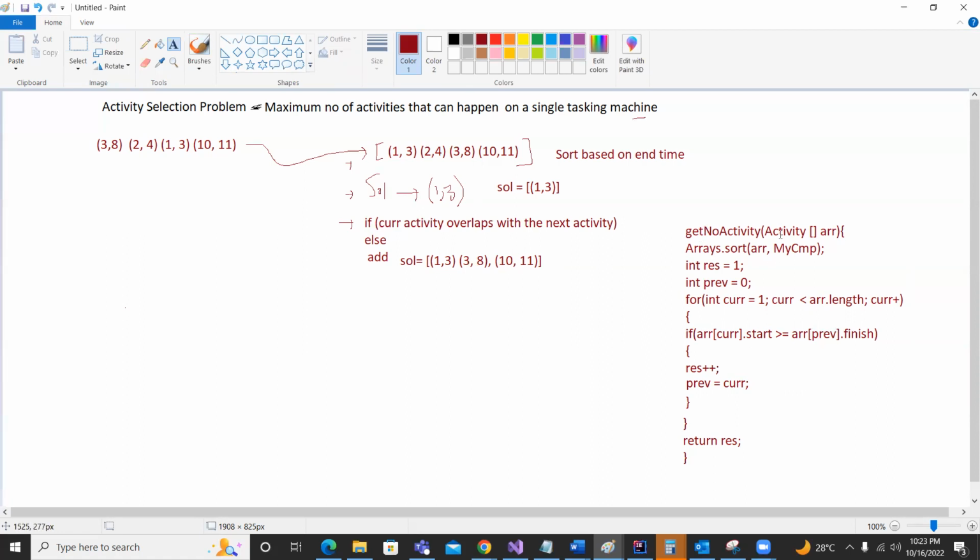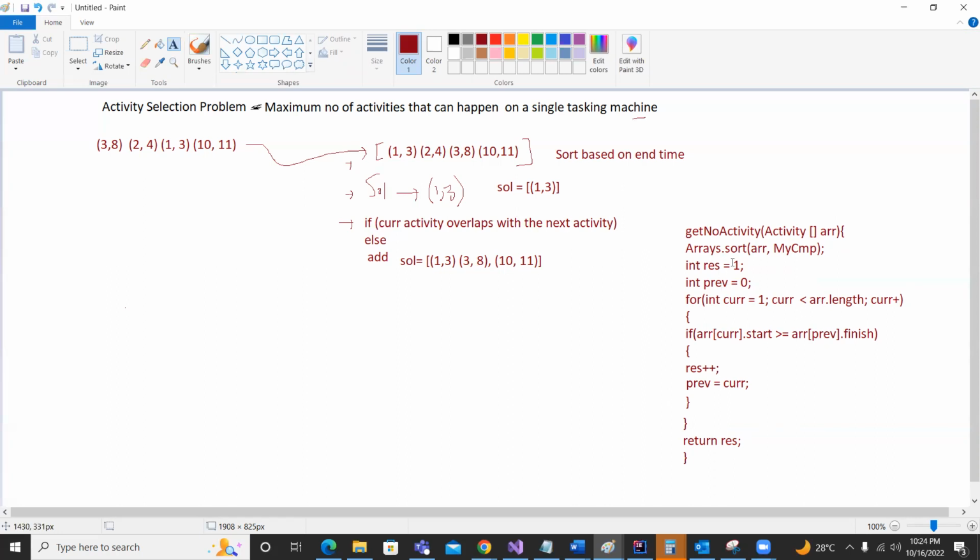If we revisit it, we have a list of activities, and for every item which resides in this activity array, we are checking whether we have an overlapping or not. If we have no overlapping, then we can increment our result variable.